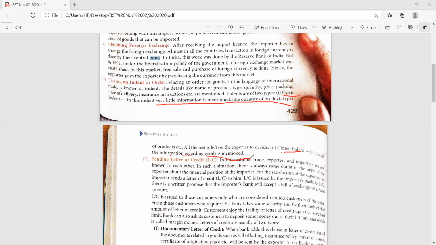So please mark it. You may get an in-between question, carrying 1 mark, that what is an indent and what are the types of indent, what is closed indent, what is open indent.